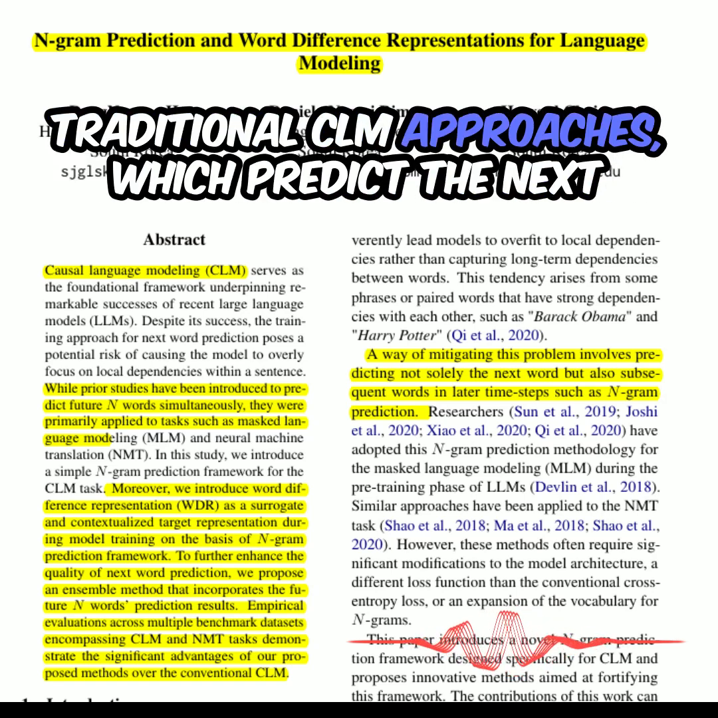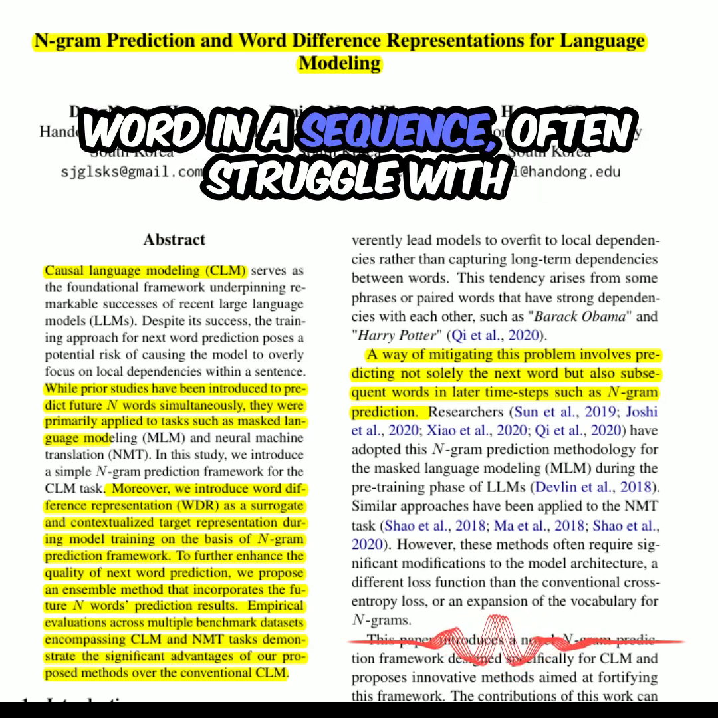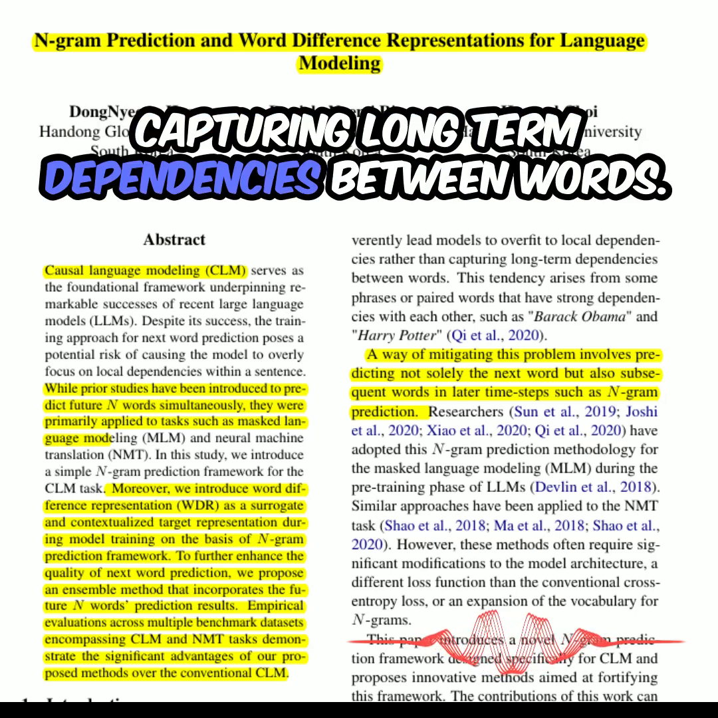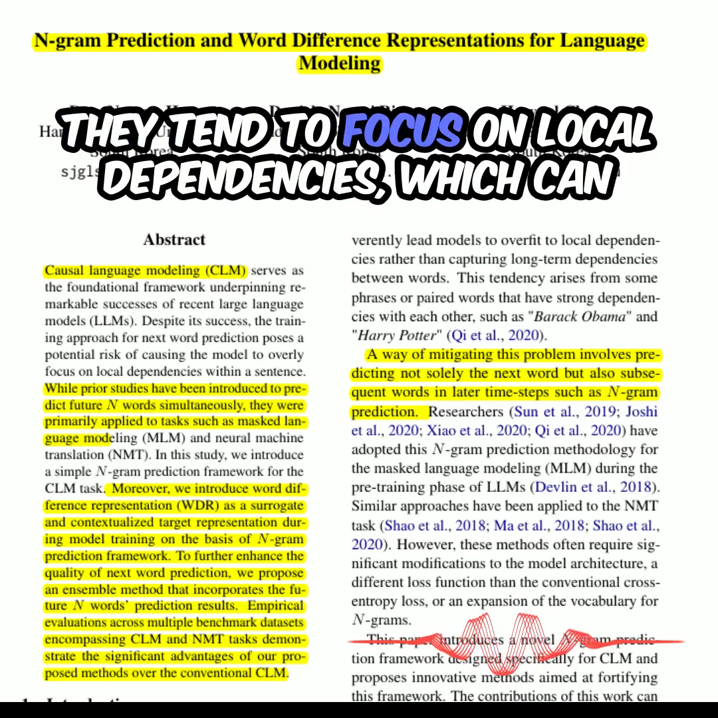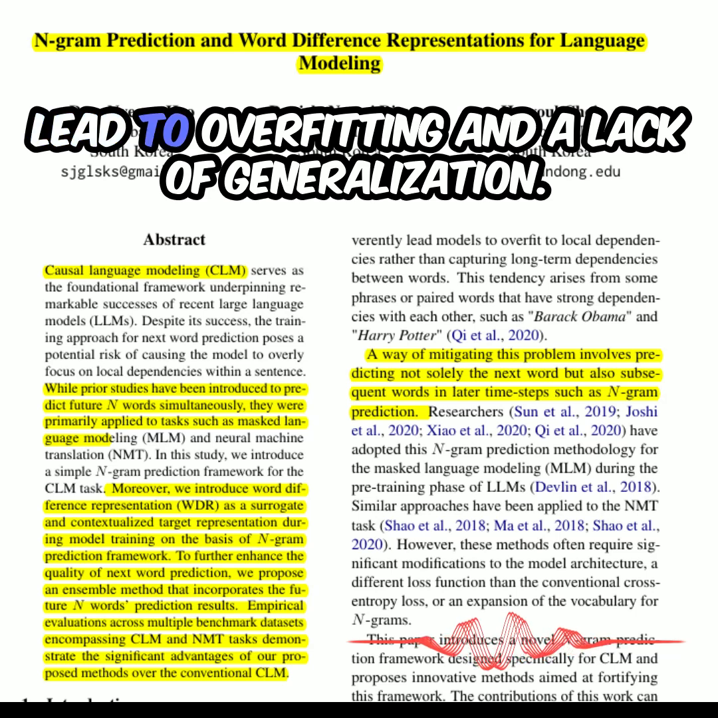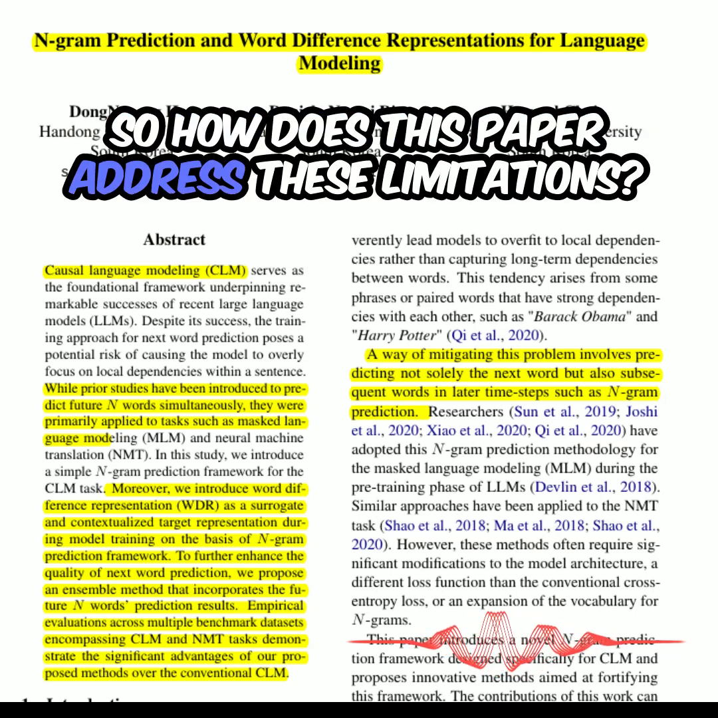Traditional CLM approaches, which predict the next word in a sequence, often struggle with capturing long-term dependencies between words. They tend to focus on local dependencies, which can lead to overfitting and a lack of generalization. So how does this paper address these limitations?